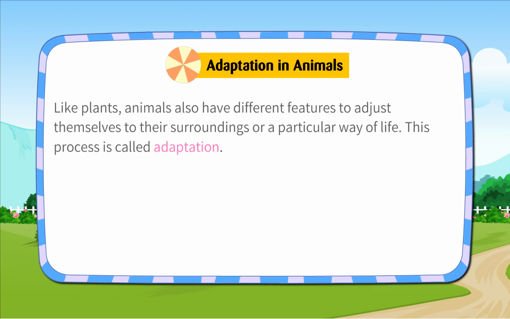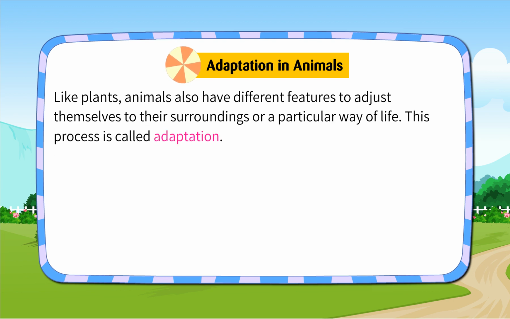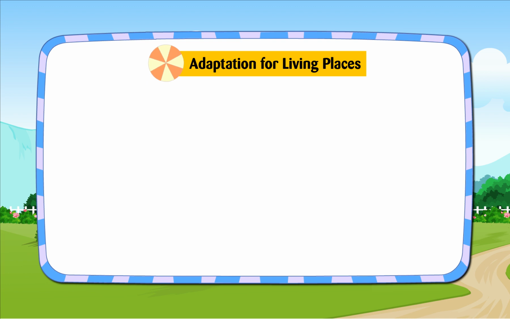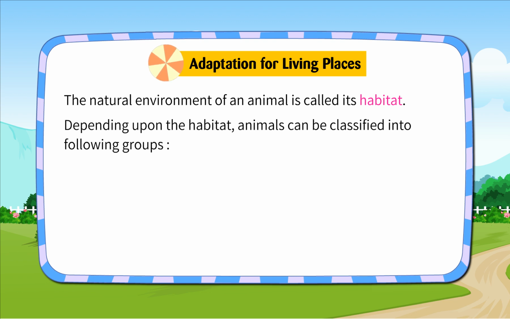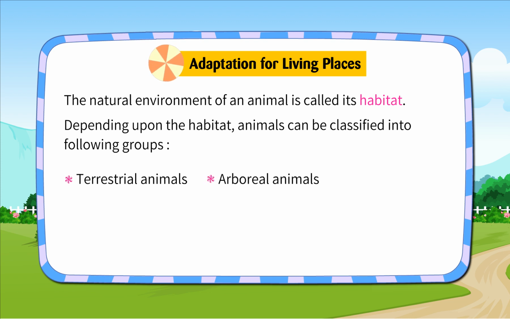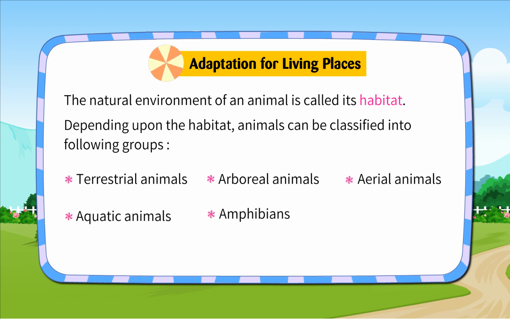Adaptation in animals. Like plants, animals also have different features to adjust themselves to their surroundings or a particular way of life. This process is called adaptation. Adaptation for living places. The natural environment of an animal is called its habitat. Depending upon the habitat, animals can be classified into following groups: terrestrial animals, arboreal animals, aerial animals, aquatic animals, amphibians.